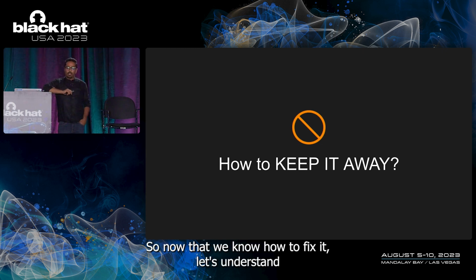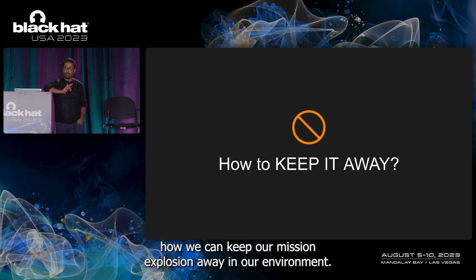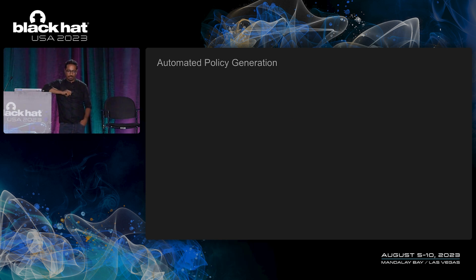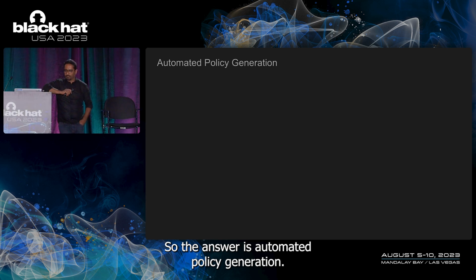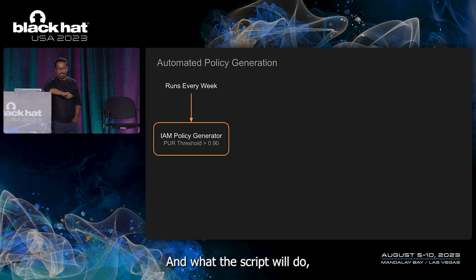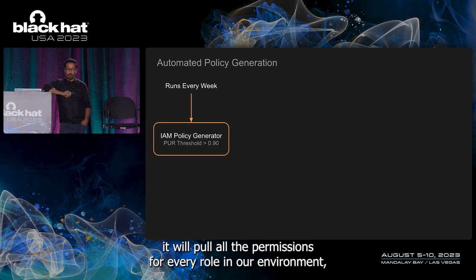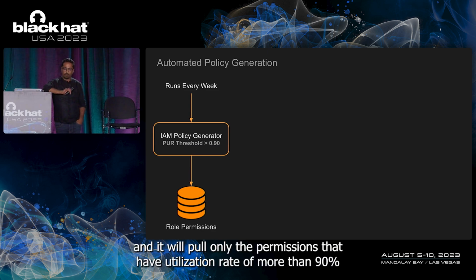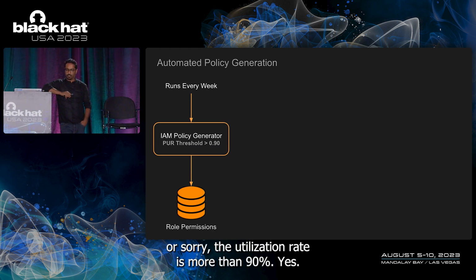All right, so now that we know how to fix it, let's understand how we can keep permission explosion away in our environment. The answer is automated policy generation. We create an automation script which will generate IAM policies, and this will run on a weekly basis. What this script will do is pull all the permissions for every role in our environment, and it will pull only the permissions that have a utilization rate of more than 90%.